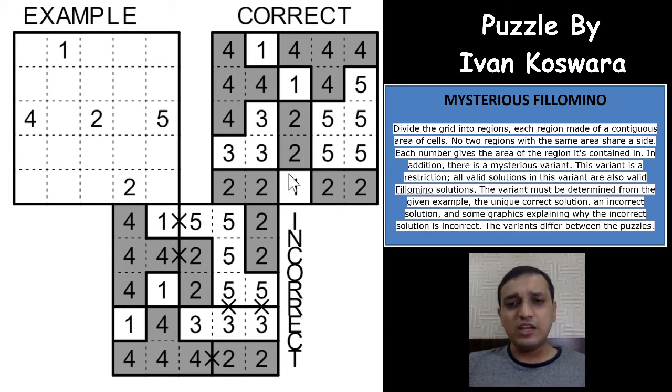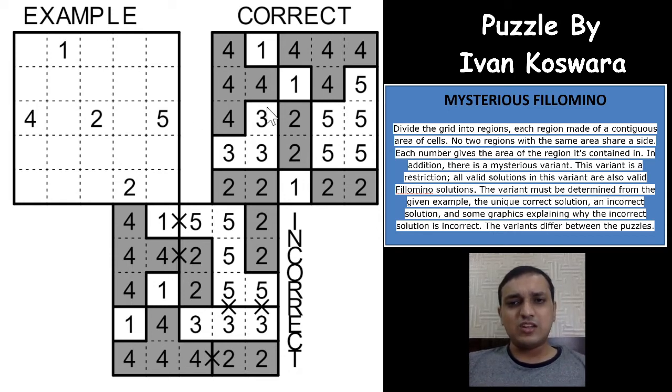And as you can see, in the incorrect solution, all the even numbers are marked with gray cells, but two different regions of gray cells are touching each other, which makes it wrong. So this is an even number region, right? And this is also an even number region. So no two even number regions can touch each other orthogonally.